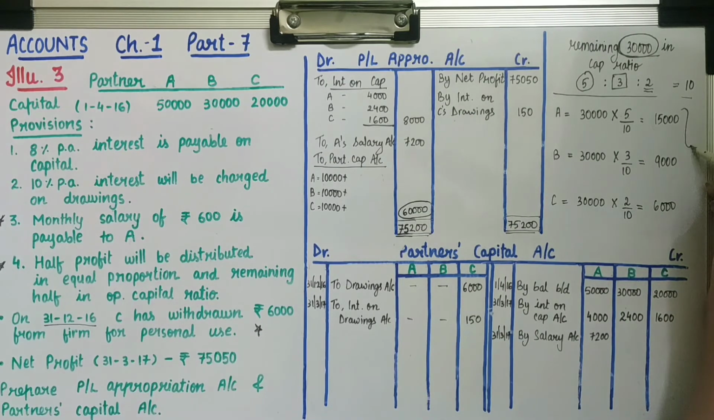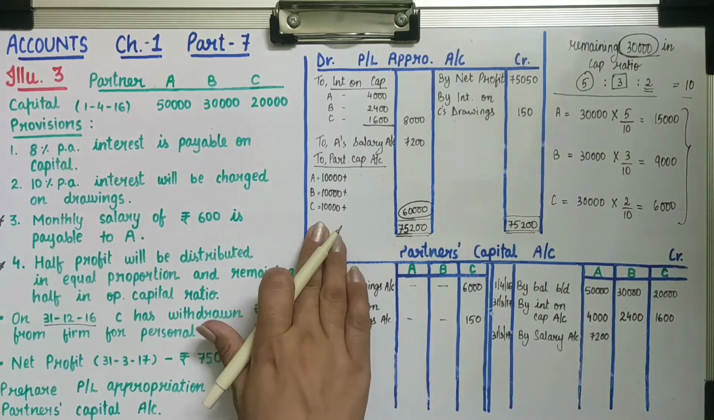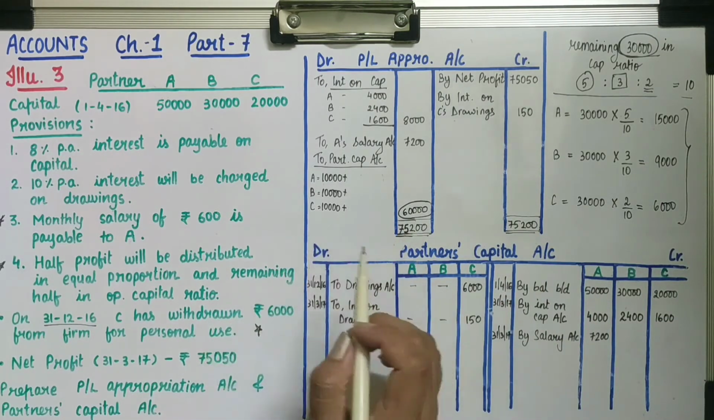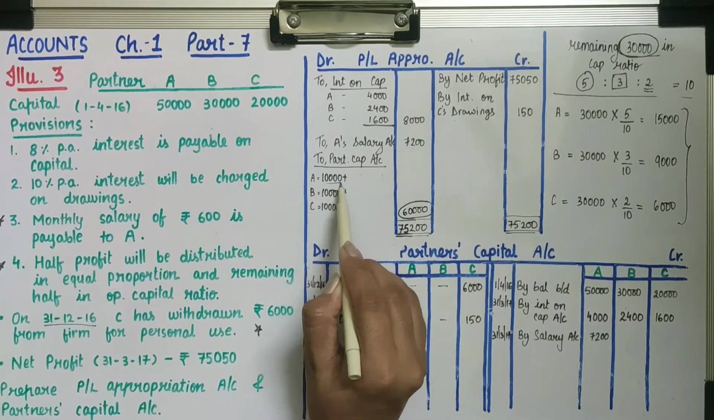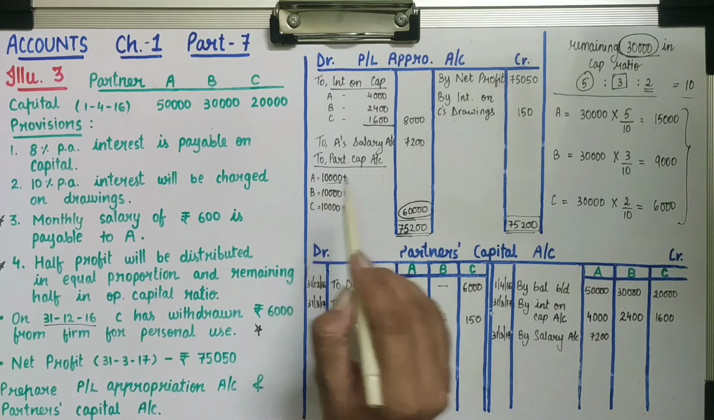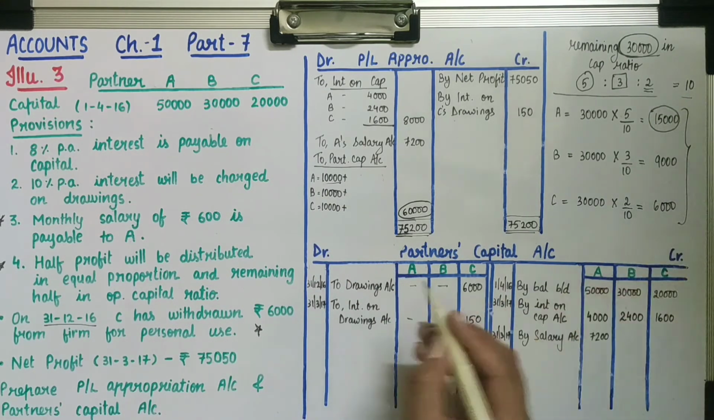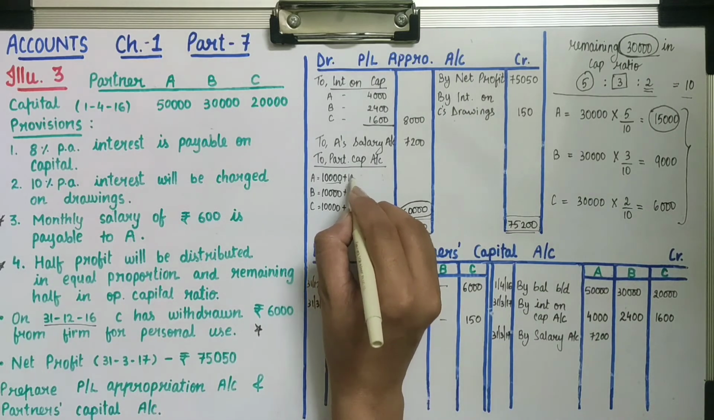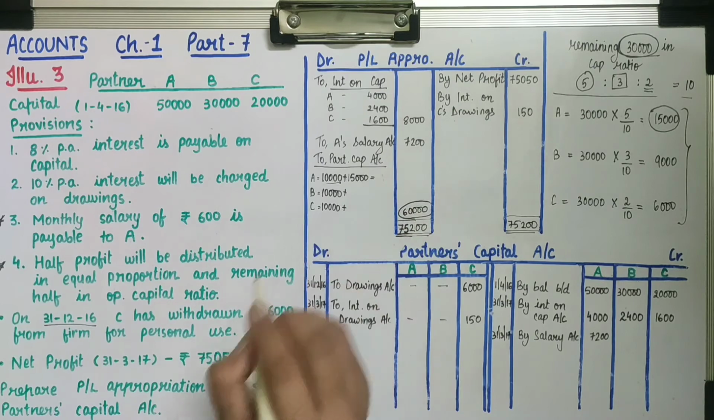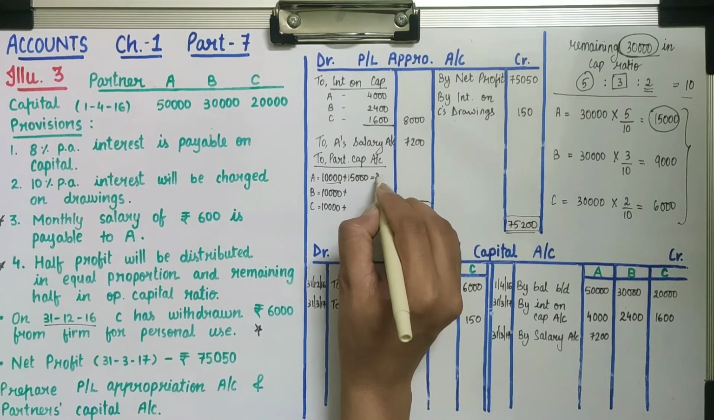Now see, this remaining half distributed profit we will add to the previous half distributed profit. So here A was getting 10,000 from the first 30,000 and from the remaining 30,000 A is getting 15,000. So here we will add the remaining 15,000 to the previous one. So total what A is getting? 25,000.